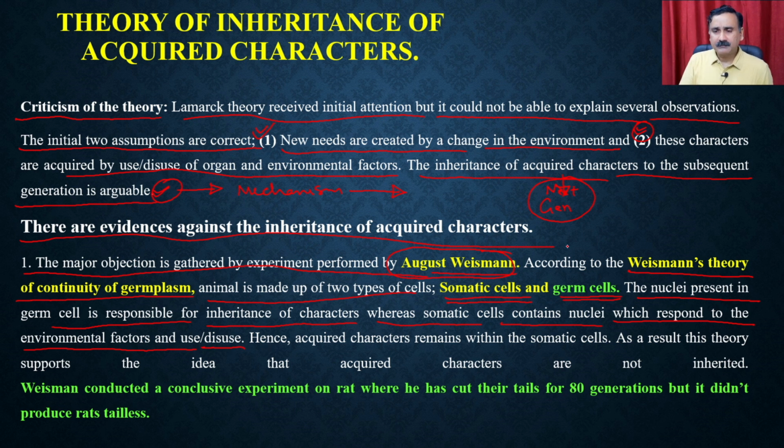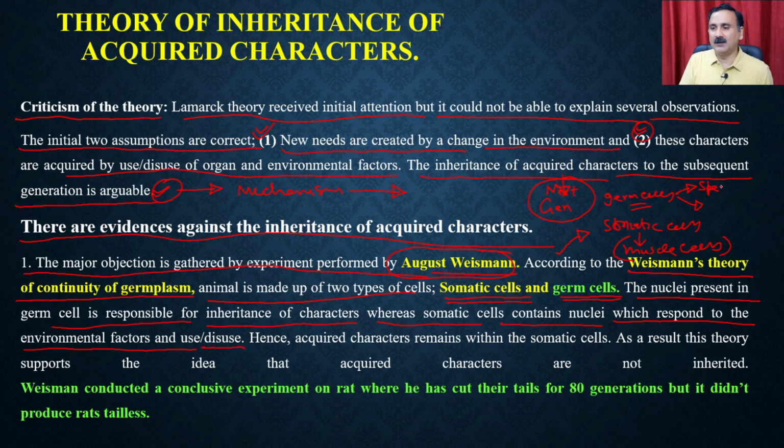Which means, according to Weismann's theory of the continuity of germplasm, you have the germ cells and you have the somatic cells. Somatic cells, one of the classical examples being the muscle cells, are all the other cells except the germ cells. In the case of humans, you have two different types of germ cells.